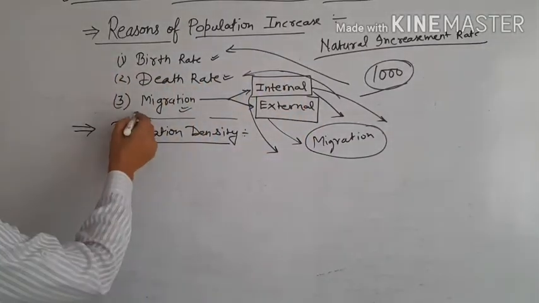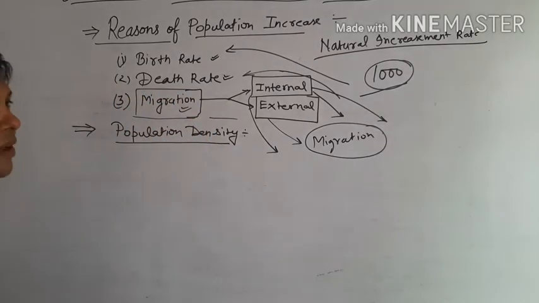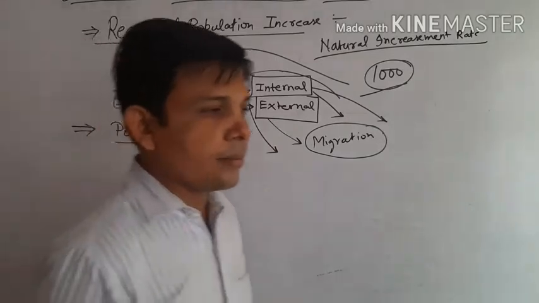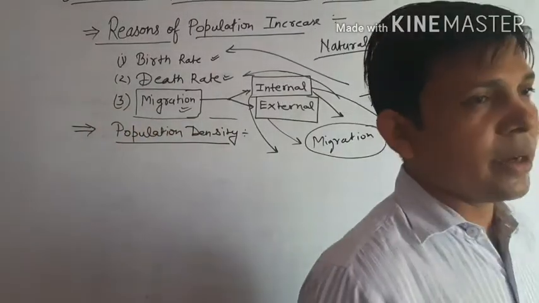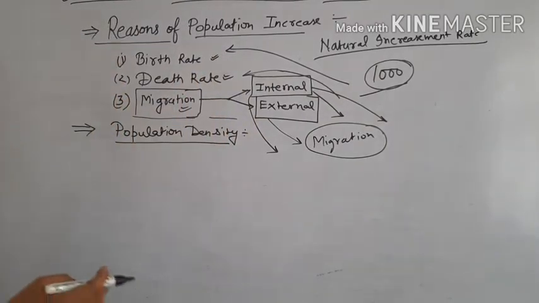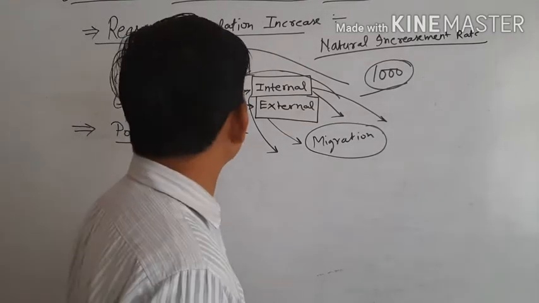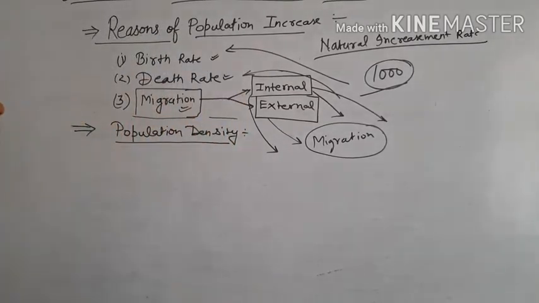After that, there are many reasons for migration. Some people want good facilities like education, employment, and other facilities, so they leave their hometown and go to other countries or other villages or cities. This is the main cause of migration.